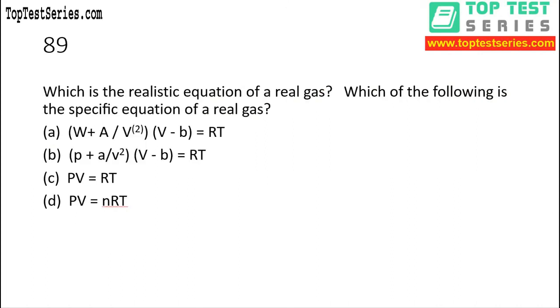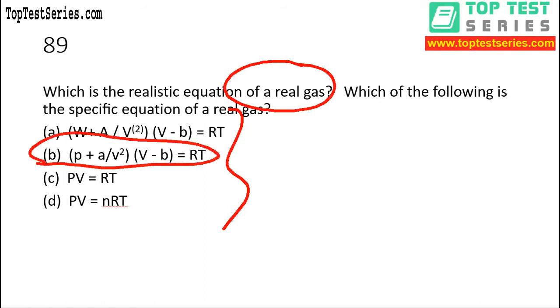Now question number 89. Which of the following is the specific equation of a real gas? Now see, there are two types of equation we study. One is for ideal gas, that is PV is equal to nRT or mRT, depending on which situation you are going through. In case of real gas, we follow the Van der Waals equation, and among all the equations given, the Van der Waals equation is given here. Therefore option B is the correct answer for this question.